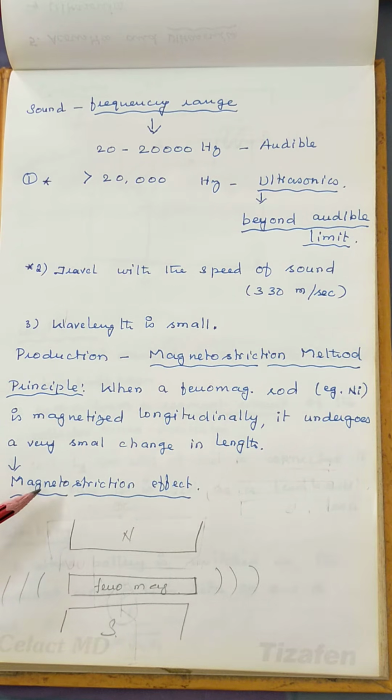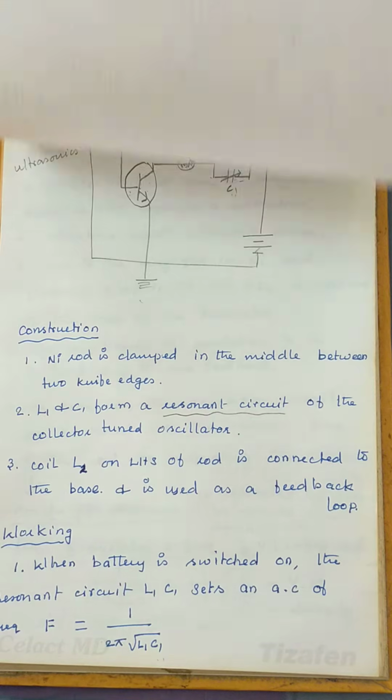Due to the application of a magnetic field, it undergoes a mechanical change. Strictive means it undergoes a mechanical change. That's why it is called the magnetostrictive effect, magnetostriction. So a ferromagnetic material placed between the strong pole pieces of a permanent magnet undergoes a mechanical change, that is, a change in length. That is known as the magnetostrictive effect. So for production of ultrasonic waves, we are going to discuss the magnetostriction oscillator. The basic principle for the magnetostriction oscillator is the magnetostrictive effect.